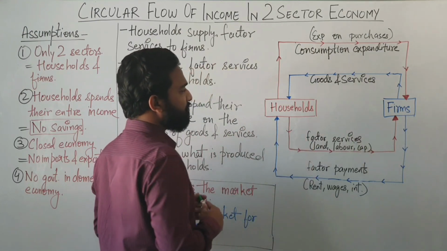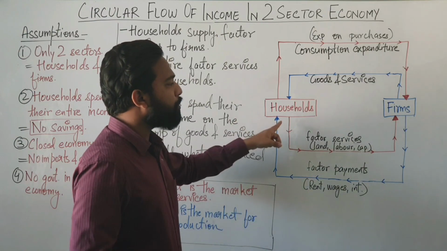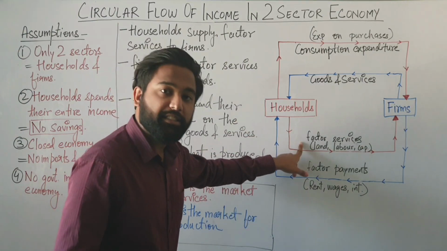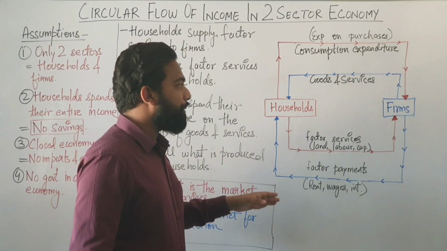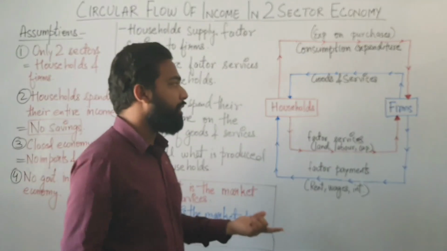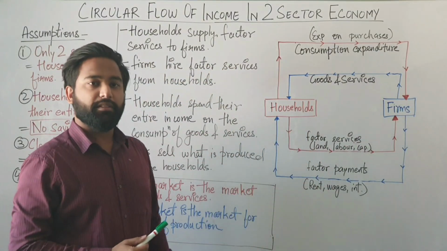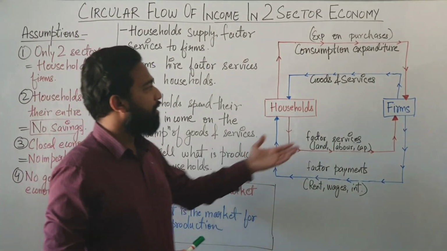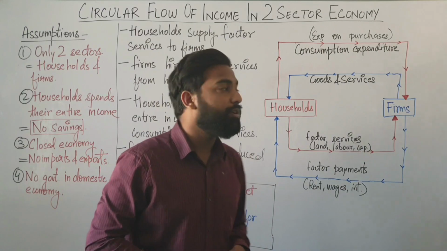Households and firms. The households are providing factor services, which are land, labor, capital, to the firms. Clear? And in return, the firms are providing goods and services. You remember? Which flow is that? This is the real flow.